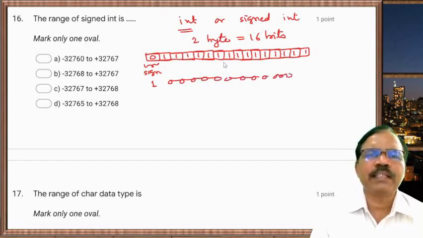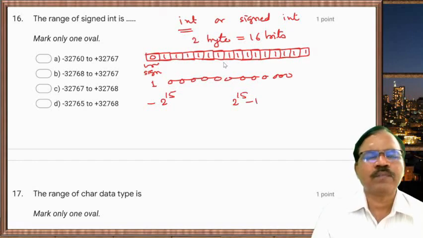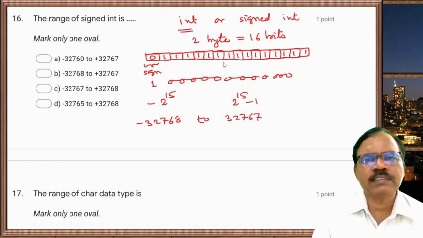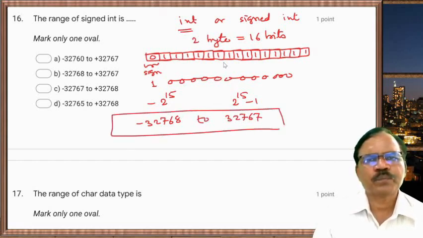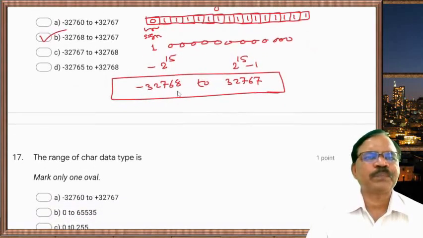So if we find this, the minimum value is minus 2 raised to 15 and the maximum value is 2 raised to 15 minus 1. So if we calculate this, you will get minus 32768 to 32767. This is the range. So here the second one is correct out of 4.